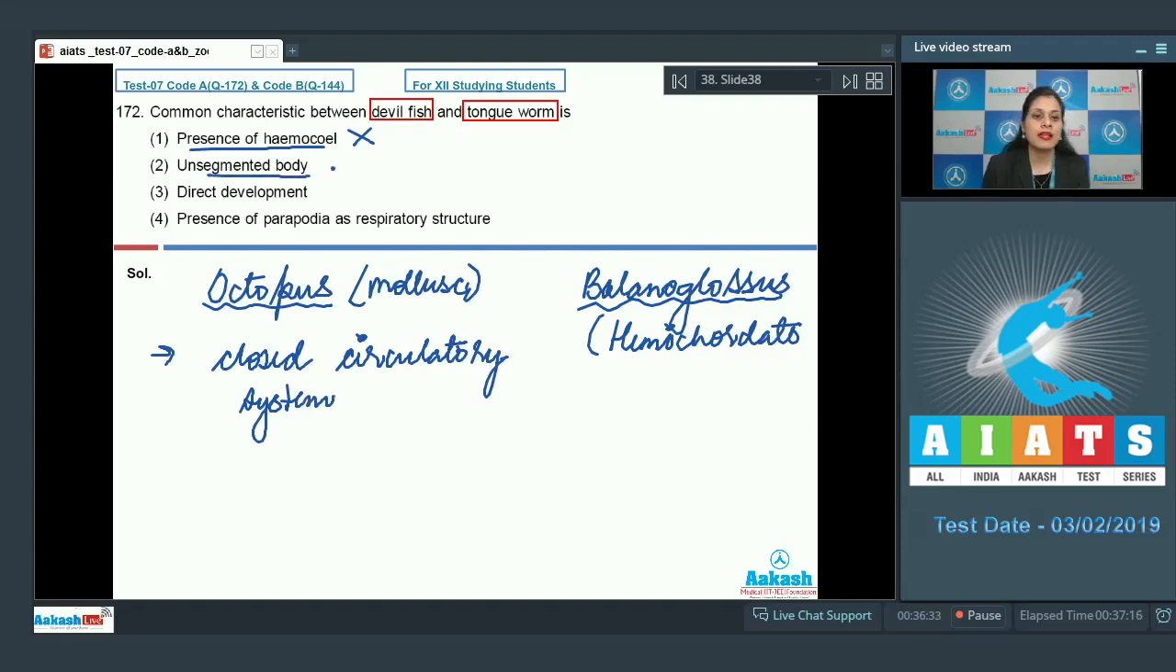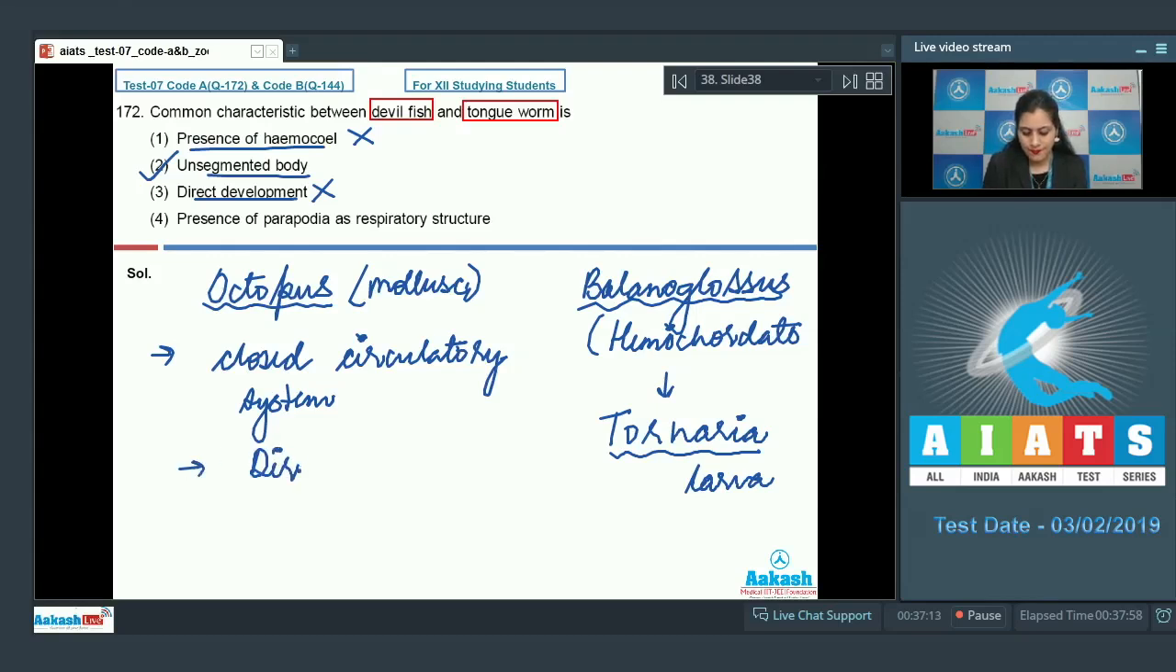The next option is unsegmented body, and this is a correct answer to our question because both mollusk as well as hemichordates are unsegmented organisms. The next option given is direct development, and this cannot be a correct answer to our question because tongueworm or Balanoglossus has tornaria larva. So there is indirect development in Balanoglossus but direct development in octopus.